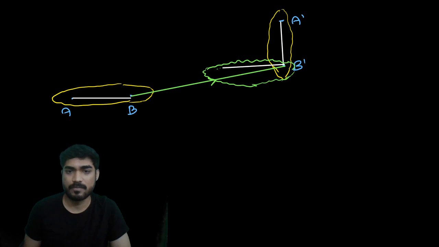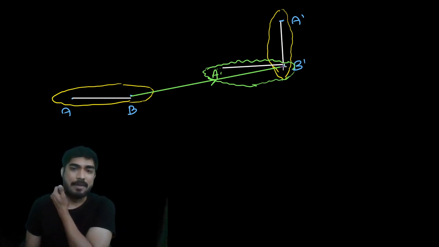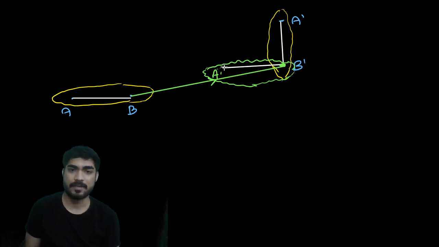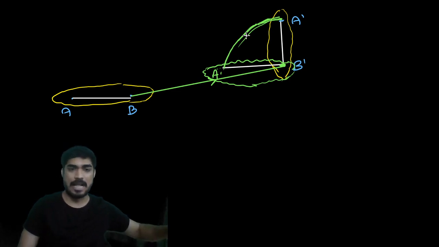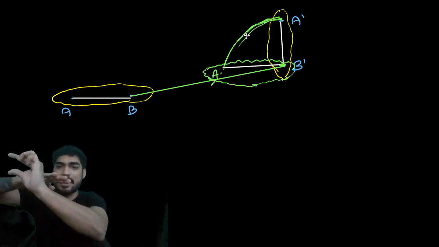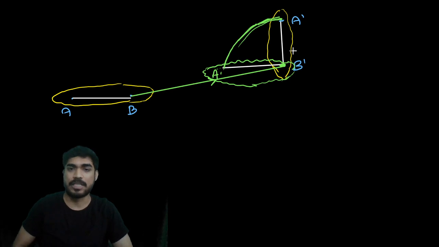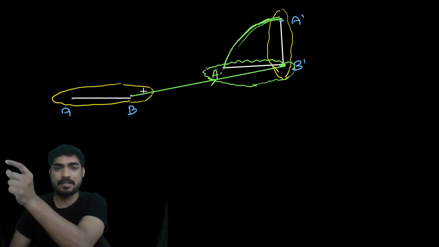Okay, then my friend, it rotated about point B. So your A rotated from here to here. So now it is translation plus rotation. First pick it up and translate it. First you translate it from here to here and then you rotate it. So beta, total motion can be divided into translation plus rotation.